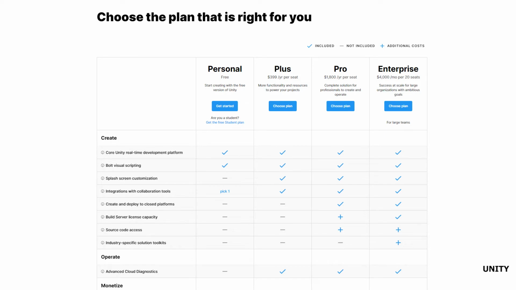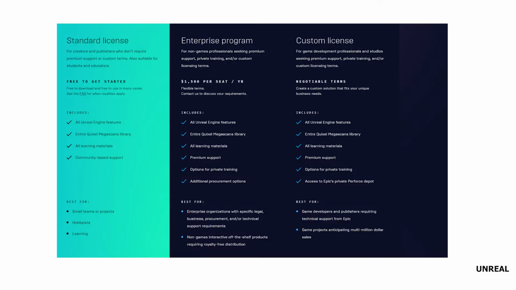Unreal offers another solution for the pricing. Until your product reaches up to $1 million of revenue, not only using the application but also the selling of the product goes without any taxes or payment. After that, the company will ask you for a tax of 5%, which is quite small.